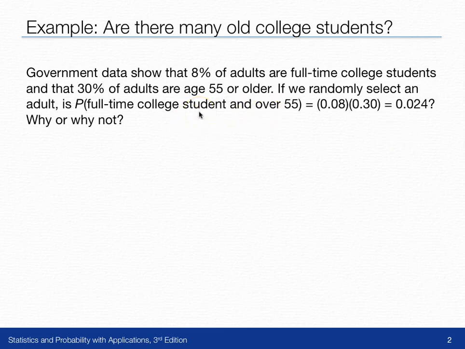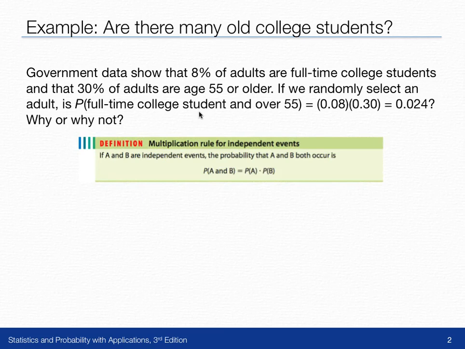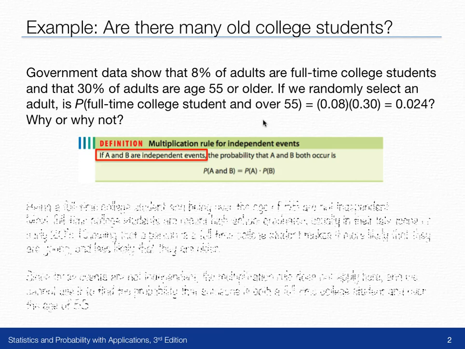Why or why not? So what we need to look for is this multiplication rule is specifically for independent events. And we need to know what independent events means. Independent means that knowing if a person is a college student, does that give us any additional information about them being 55 or older? So let's just think about that for a minute.